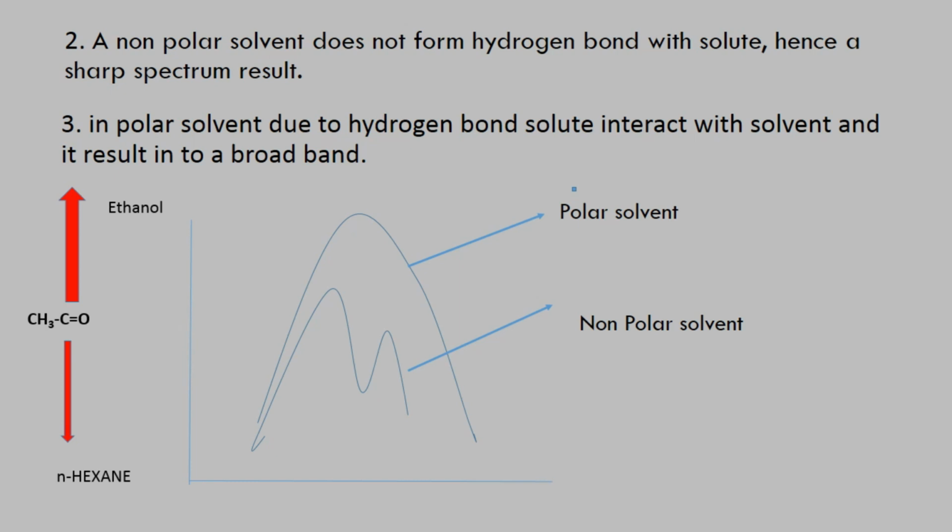Following graph, which we take for the carbonyl derivative or compound, which we consider just like acetone. So if we use a polar solvent, then we can get a broad band, but if we use a non-polar solvent, then we can get a sharp band because it does not form hydrogen bonds with the solute molecule.